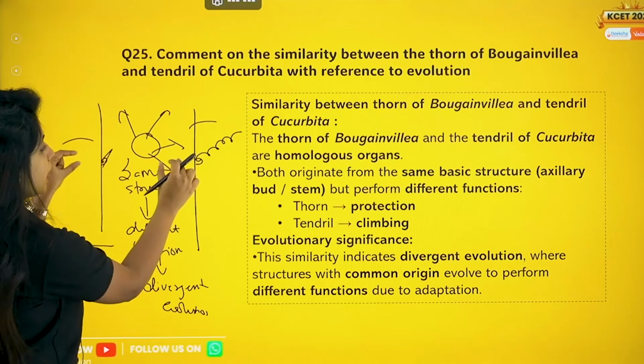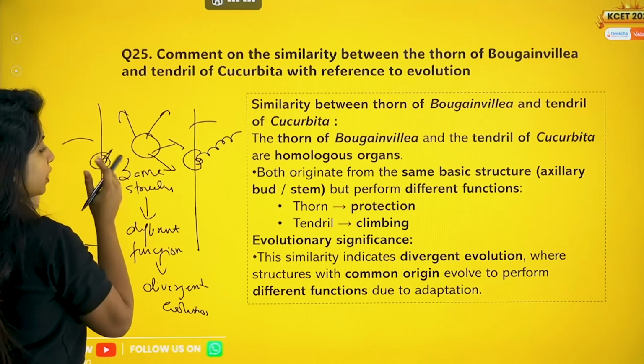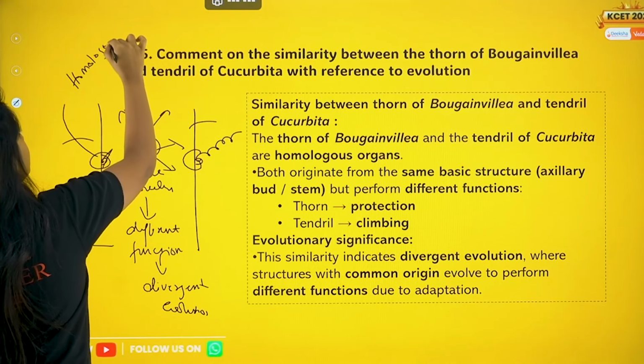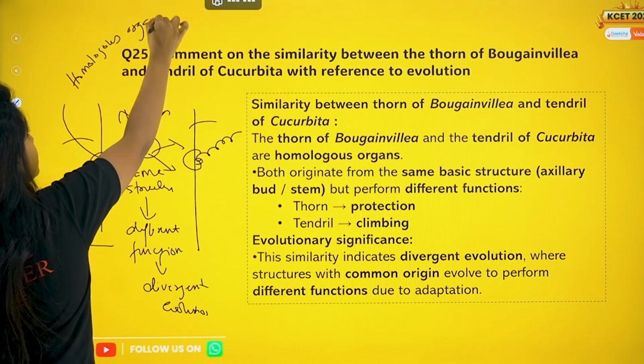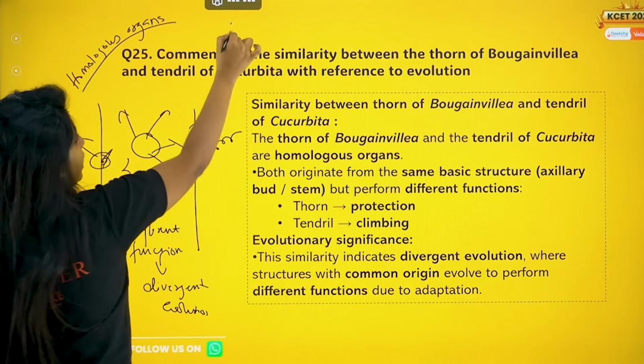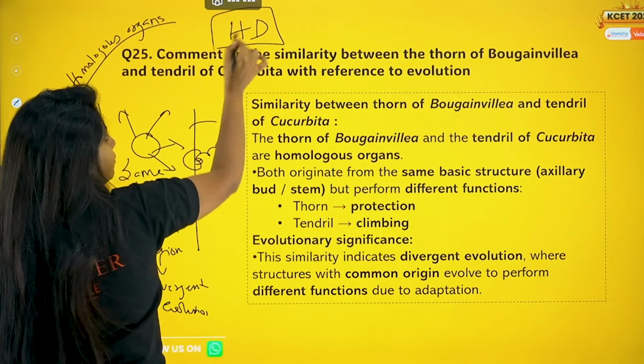And these organs that you see, what do you call them? The organs that show divergent evolution, you call them homologous organs. Okay, you can remember HD: homologous organs, divergent evolution.